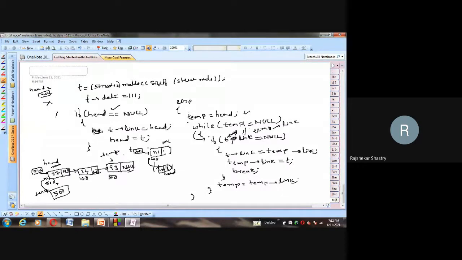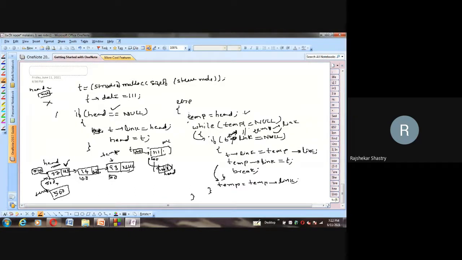Temp is holding 500. I'm talking about temp arrow link here. So if temp is 500, then temp arrow link is 100 here. So it is not equal to null. Is that equal to null? No, sir. So that means the if condition is false, then where do we go? We go to the next statement after the if statement, which is temp is equal to temp arrow link.